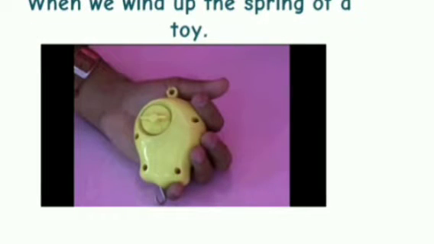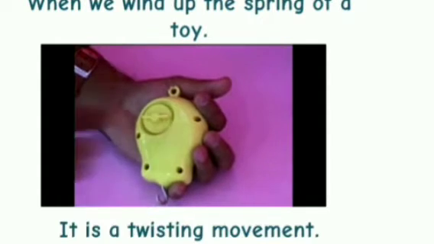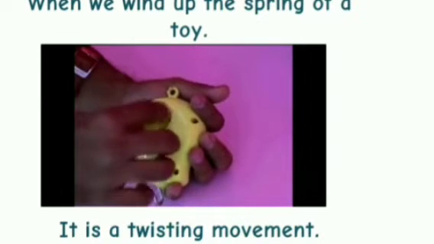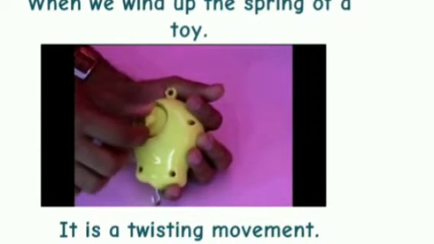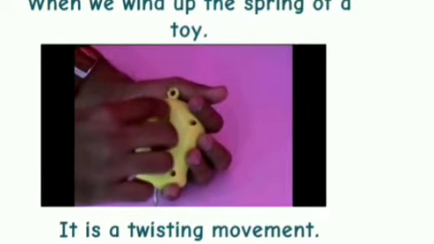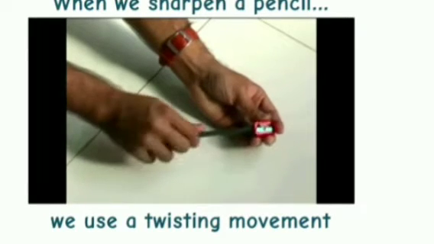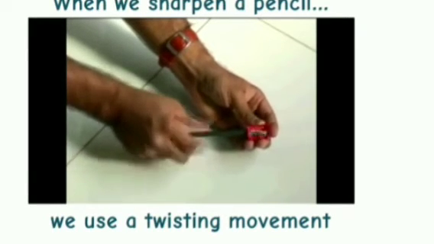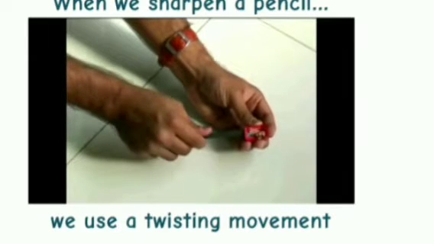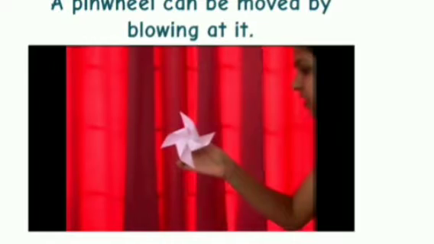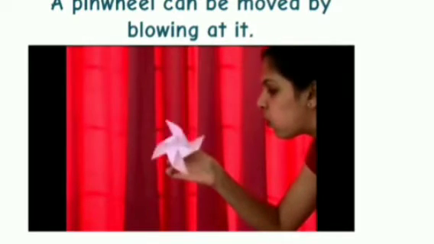When we wind up the spring of a toy, it is a twisting movement. When we sharpen a pencil, we use a twisting movement. A pinwheel can be moved by blowing at it.